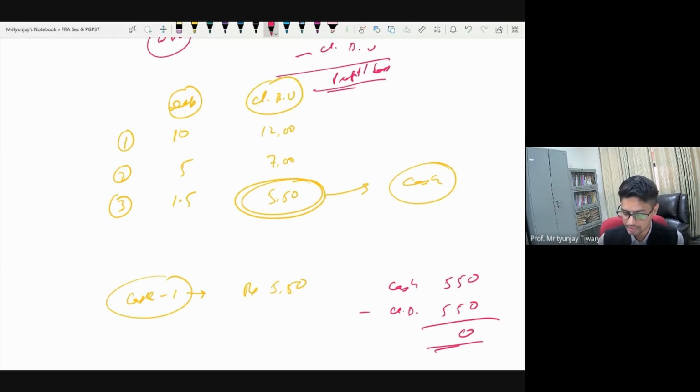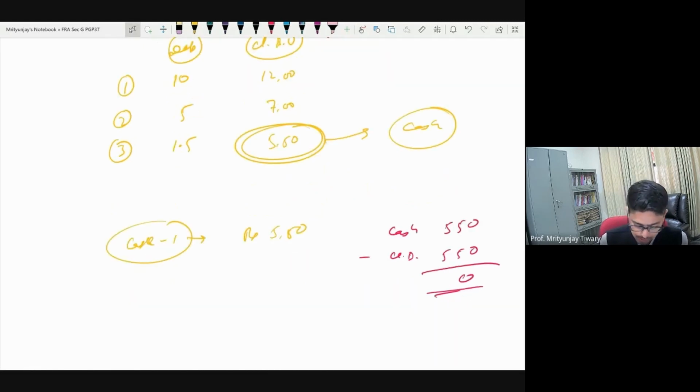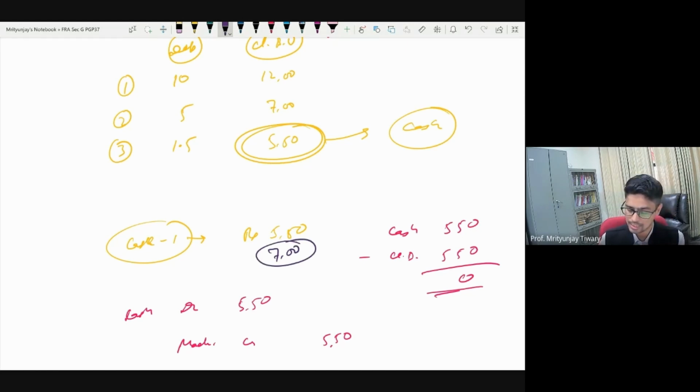So the journal entry in this case, we will write the asset off. So we will say machinery credit 5,50,000, and we will say cash debit 5,50,000. Okay. Let us say case 2. What if instead you have sold this asset for 7 lakh rupees? Then you would subtract 5.5 from 7.